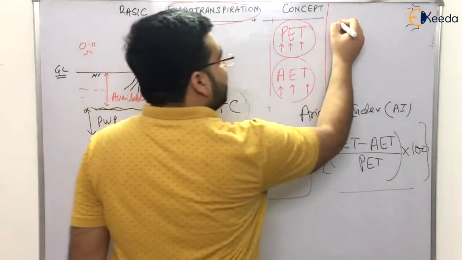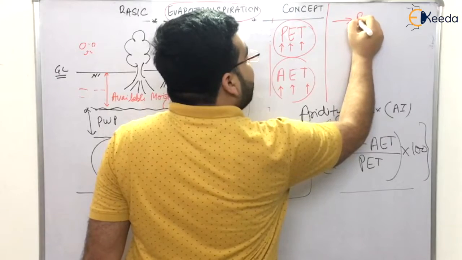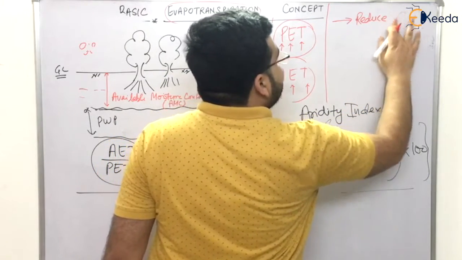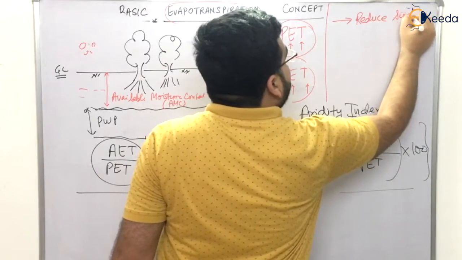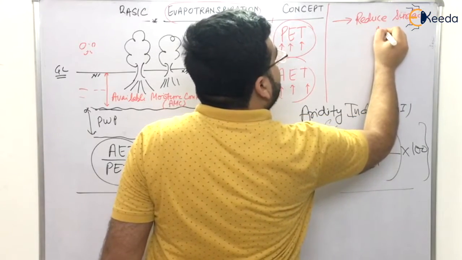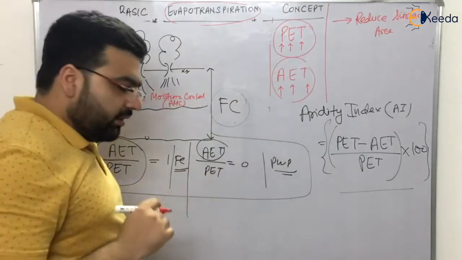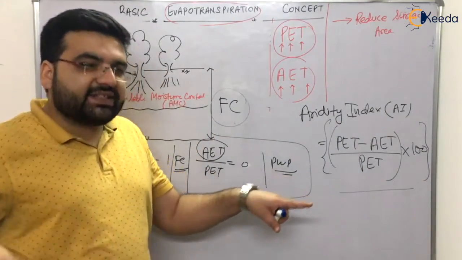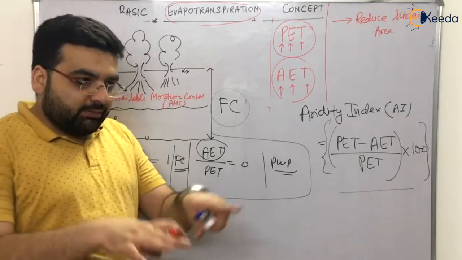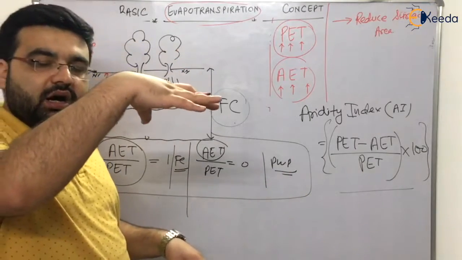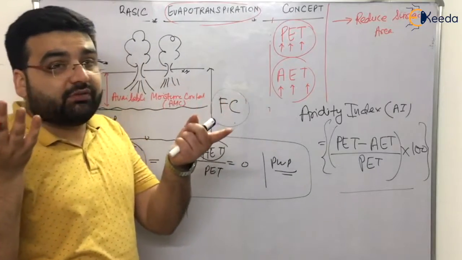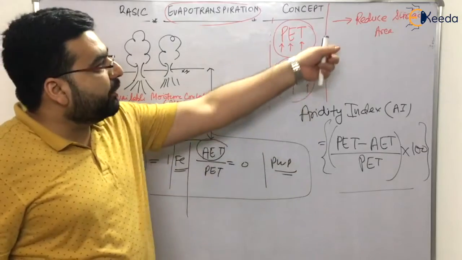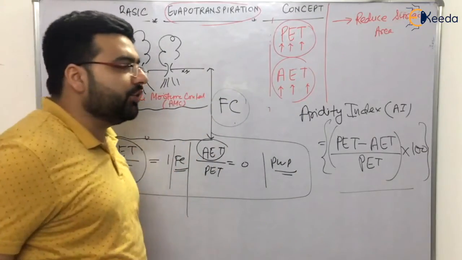We have three methods. The first method is that we can reduce the surface area of the water body. Clear? Because the more the surface area, the more surface will be exposed to sunlight and to the normal air pressure, and more evaporation will be there. If surface area is less, if it is a deep lake, then the evaporation will be less in case of summer. I already told you, right?